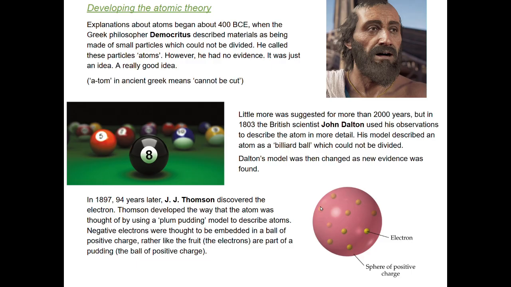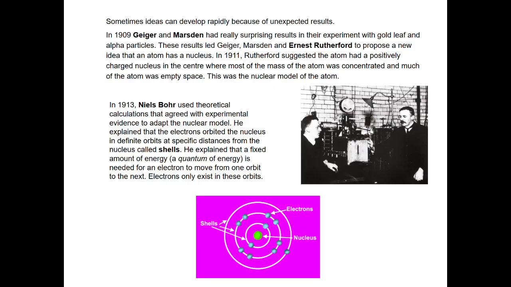and this idea developed rapidly as Ernest Rutherford thought that atoms have a nucleus. And in 1911, Rutherford suggested that atoms had a positively charged nucleus in the center, where most of the mass of the atom was concentrated, and much of the atom was empty space. This was the nuclear model of the atom.